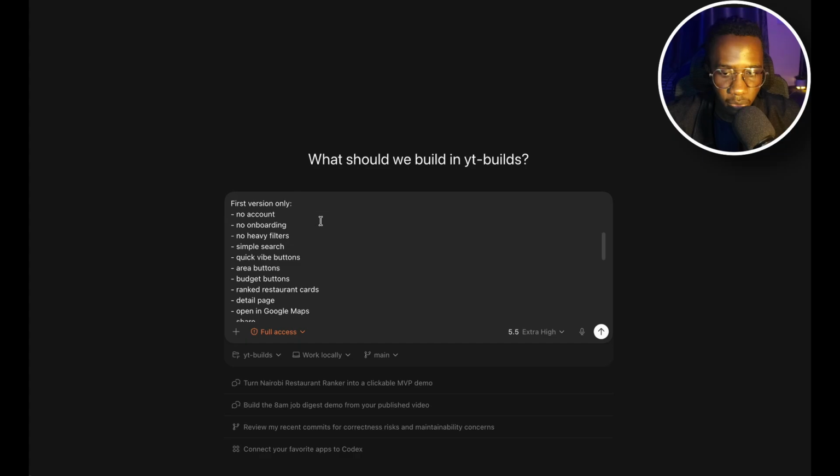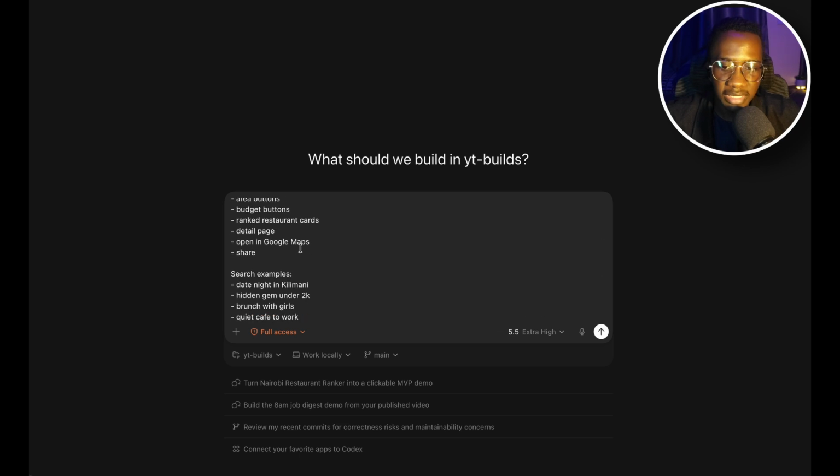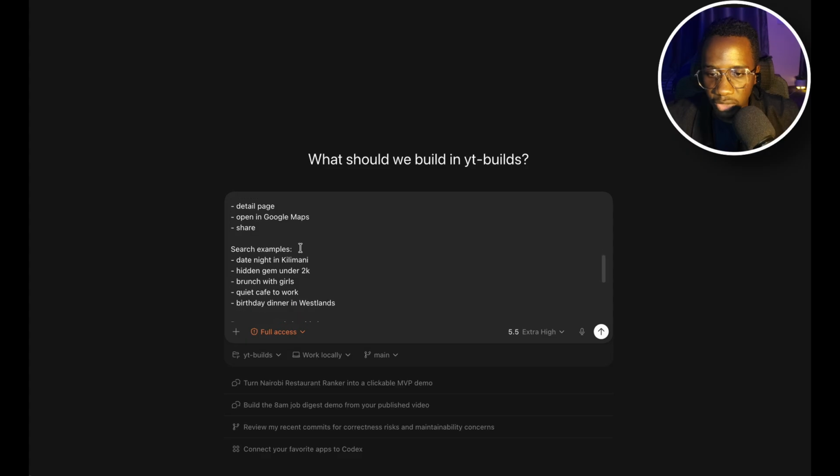So some rules on what the first version should include. This is what we call the MVP. There's no onboarding. You don't need to create accounts for this. It's going to behave like Google search. Then no heavy filters. We need to keep it as simple as possible. And we'll also likely have to integrate it to Google Maps so that we get to pin the location of the restaurants. Such examples: date night in Kilimani, hidden gem under 2K.